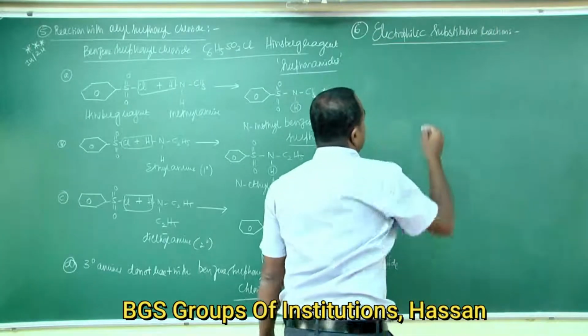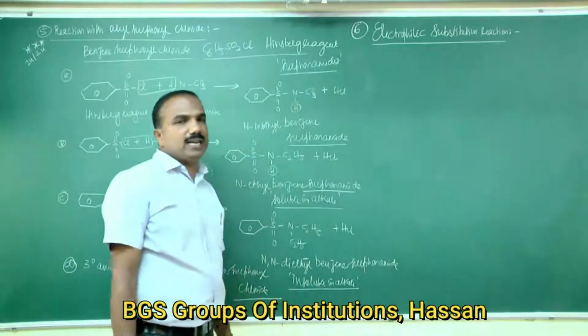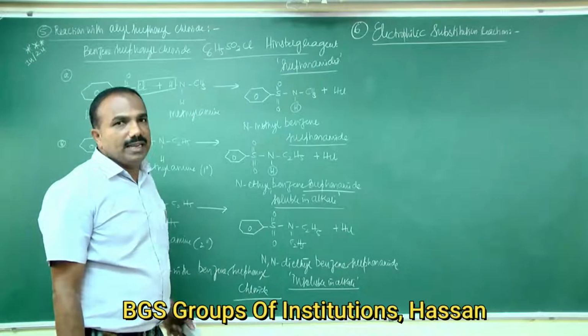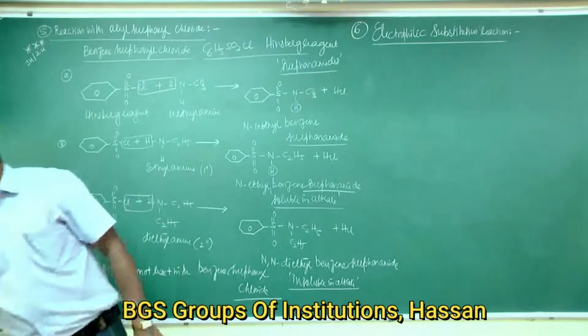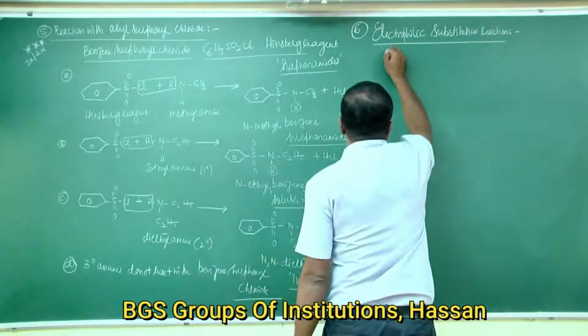Electrophilic substitution reaction, that is ESR. Aromatic amines, that is aniline, undergo electrophilic substitution reactions.